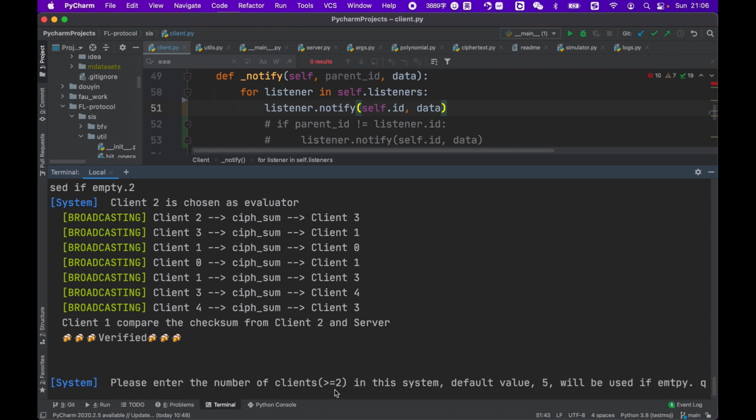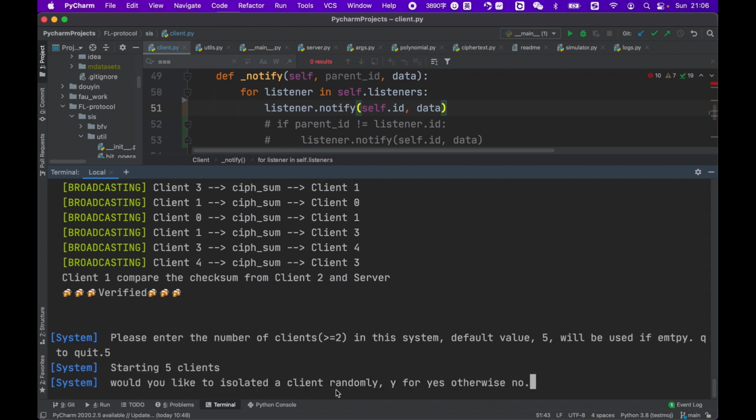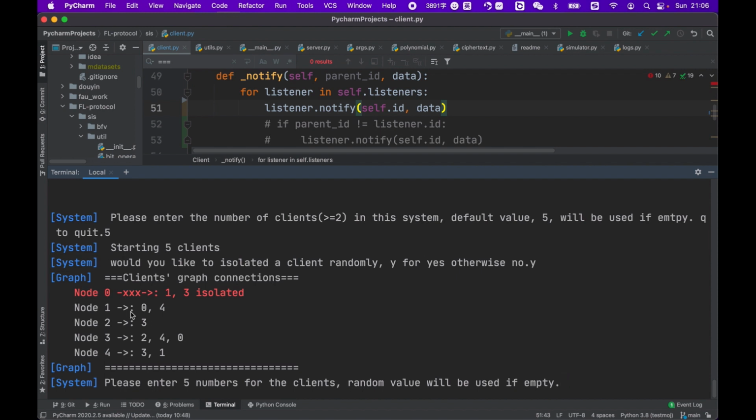Now let's try something again. Let's say we have an isolated client. Let's use 5 clients again, and choose yes. Here node 0 is unable to broadcast its own information to clients 1 and 3. So client 0 is isolated, which means the other clients are unable to collect information from client 0, while client 0 is still able to receive information from the other clients.